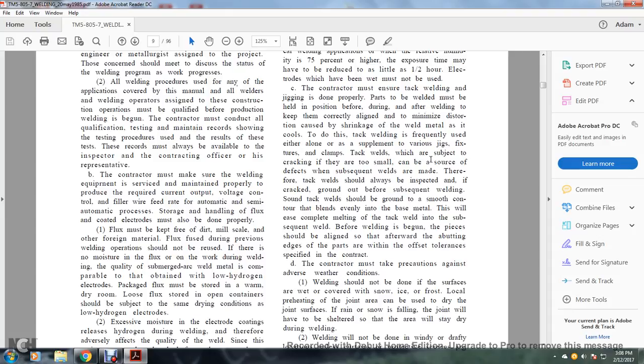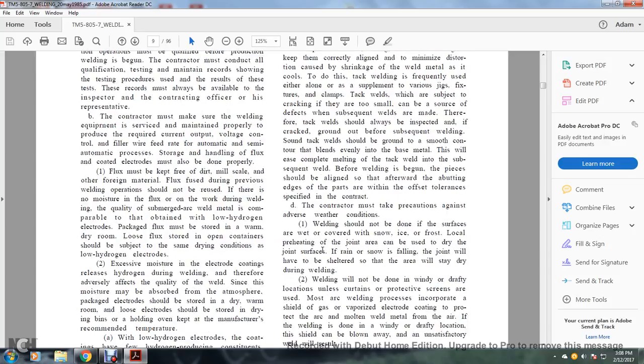Therefore, the tack welds should always be inspected, and if cracked, ground out before the subsequent welding. Some sound tack welds should be ground to a smoother contour, blended even into the base metal, which eases the completing of the metal with the tack weld and subsequent weld. Before welding has begun, the pieces should be aligned with the abutting edges of the part within the tolerances specified in the contract.